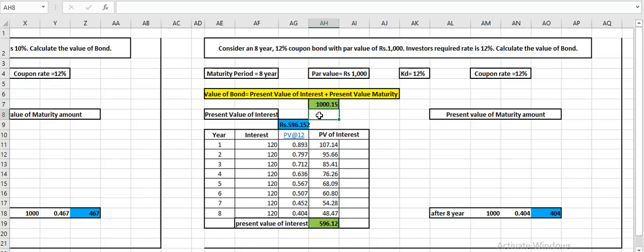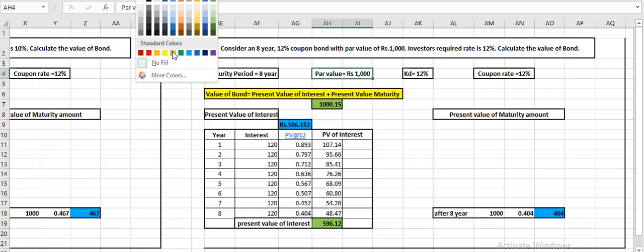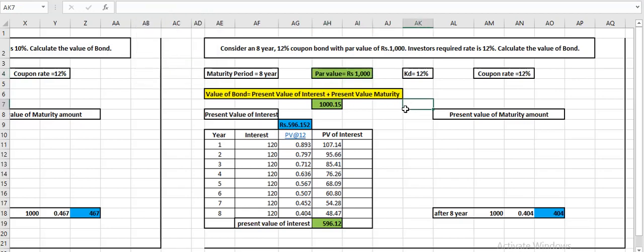So the market value comes to 1000.15 paisa. The difference of 15 paisa is just because we are taking the present value factors to three decimal points. Otherwise we can also ignore this 15 paisa. So that means market value and par value both are the same. The reason is the expected rate and coupon rate of the company are the same.